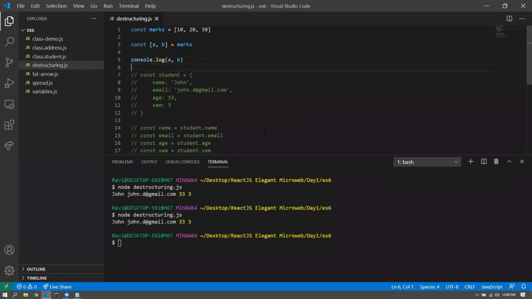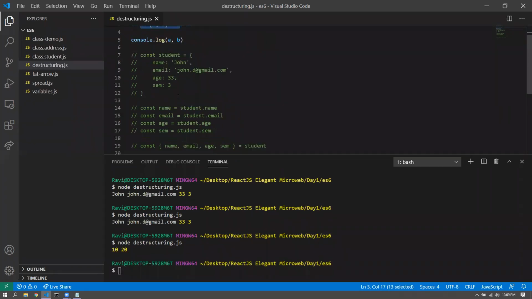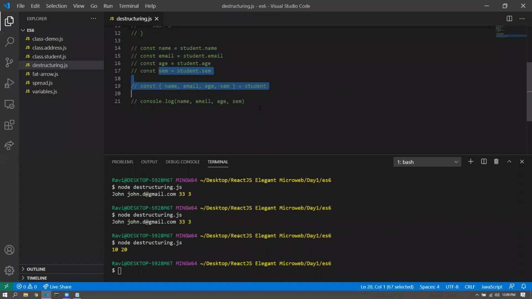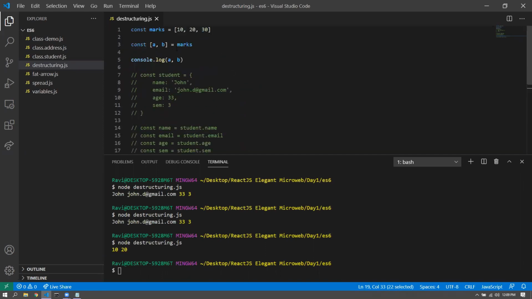Ten 20, right, would be 1020. And that also tells you that while you are destructuring, whether it be an array or an object, it is not at all necessary to get all the properties in. Whatever you require, you can get it, else you can just ignore. So in this case, a comma b, it ignores 30, but we get the first ones, that is 10 and 20.